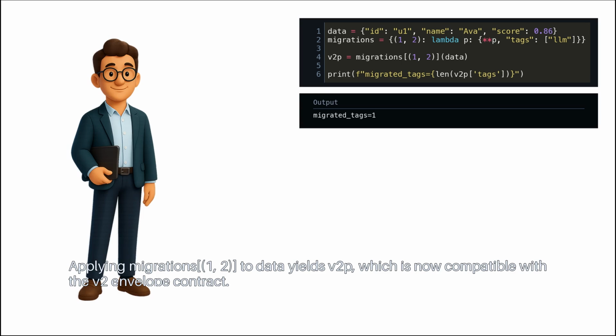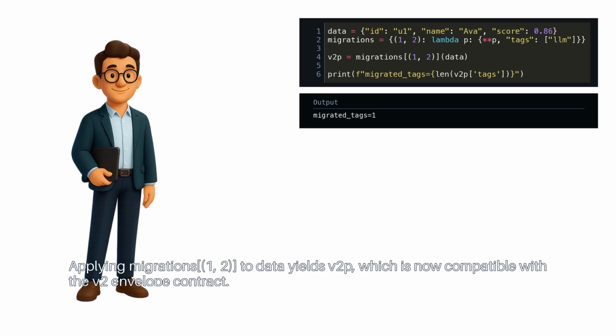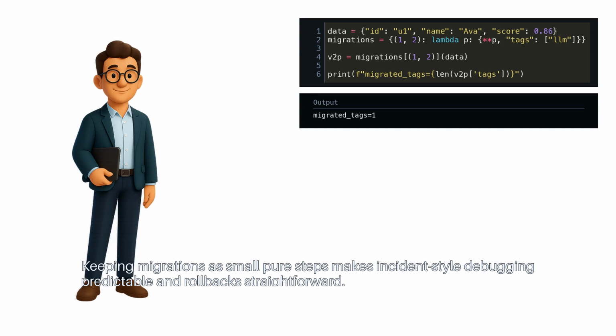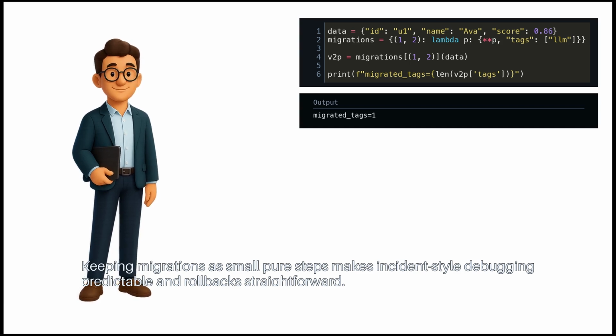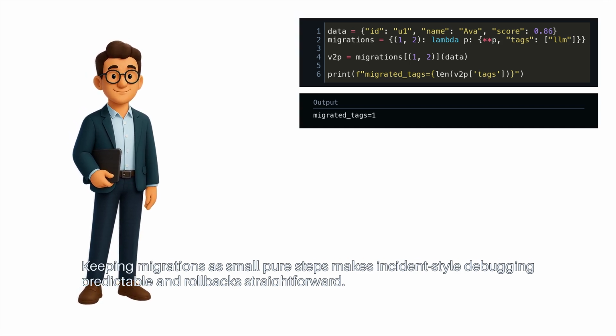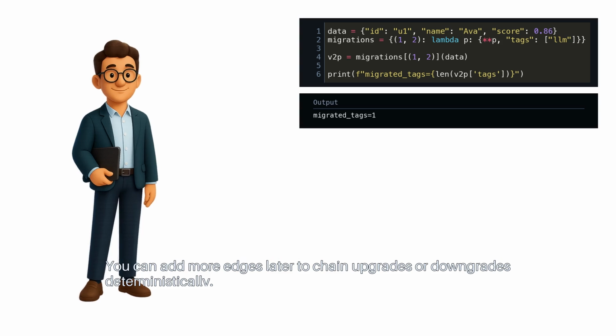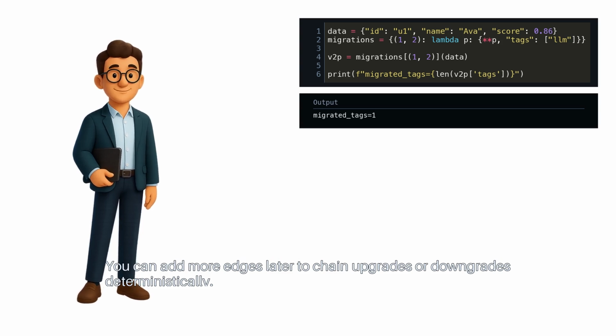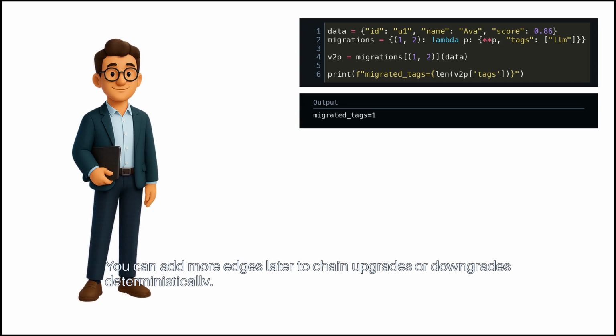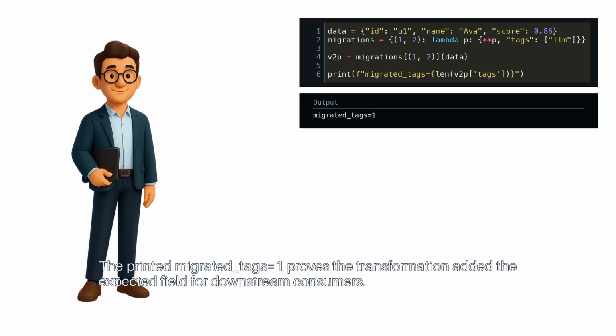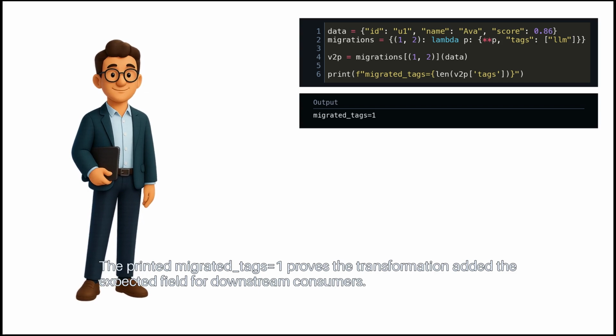Applying migrations 1 to 2 to data yields v2p, which is now compatible with the V2 envelope contract. Keeping migrations as small, pure steps makes incident-style debugging predictable and rollbacks straightforward. You can add more edges later to chain upgrades or downgrades deterministically. The printed migrated tags equals 1 proves the transformation added the expected field for downstream consumers.